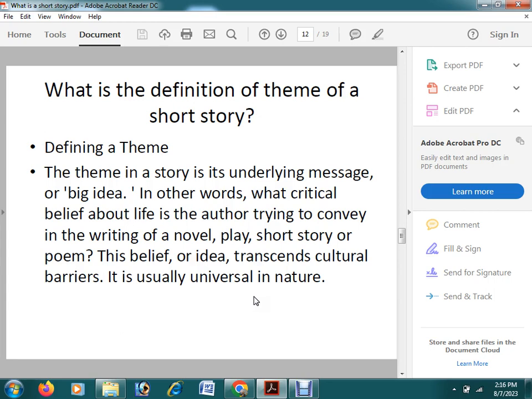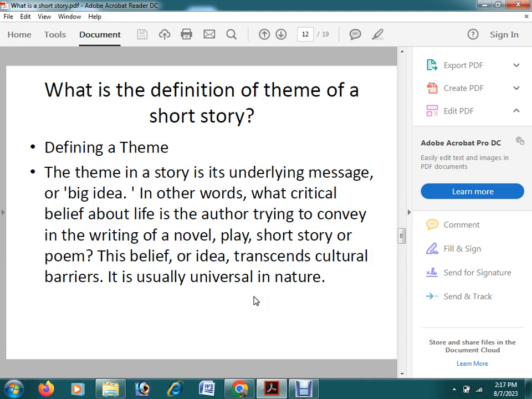Suppose we have learned about Aesop's fables, isn't it? Every Aesop's fable has a message, a moral. In the same way, every short story will convey an underlying message. There will be a story, but under the story, the short story writer wants to convey an underlying message. That underlying message or underlying idea, which can also be called the big idea, is the theme of the short story.